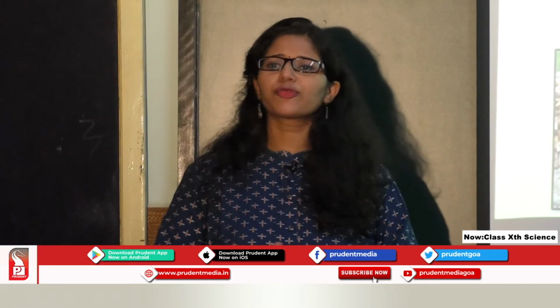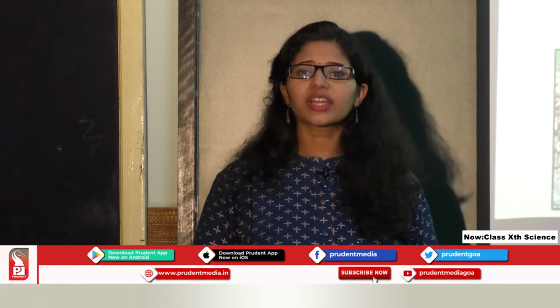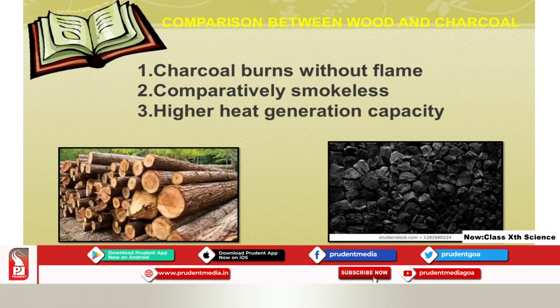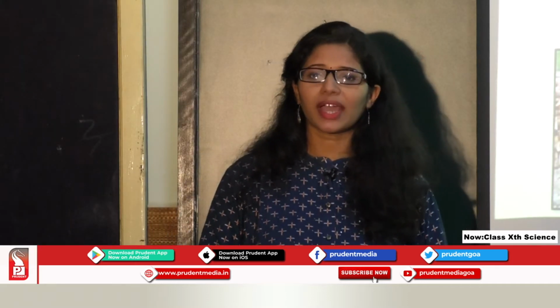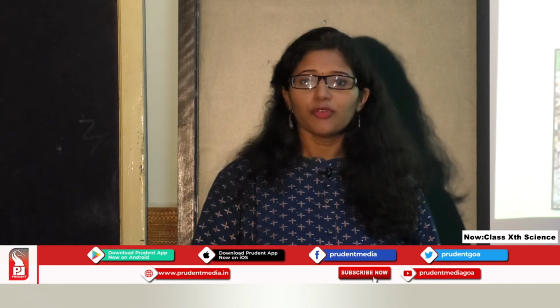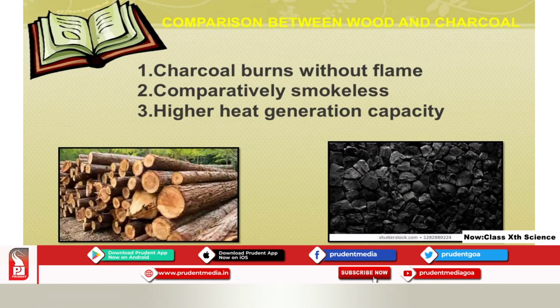Now why do we compare wood and charcoal? It is said charcoal is a better fuel in terms of efficiency compared to wood. What is the comparison between these two? First point, charcoal burns without flame.